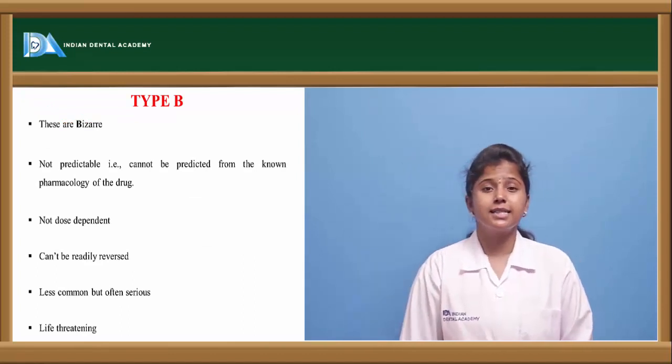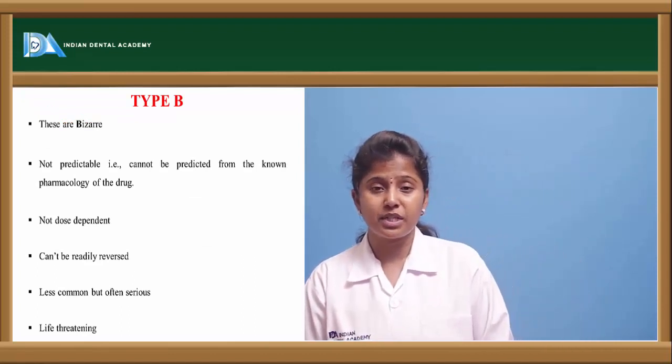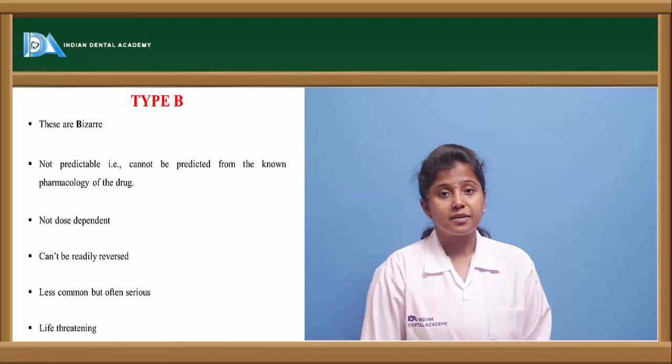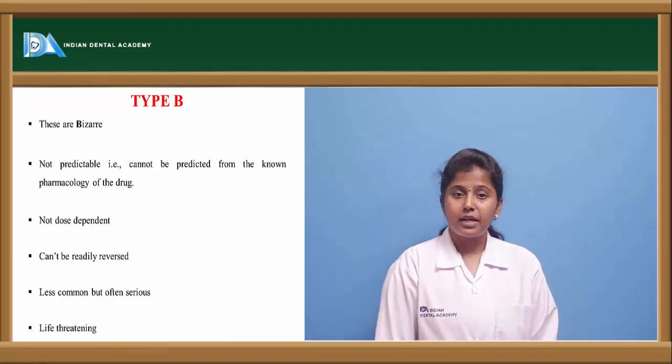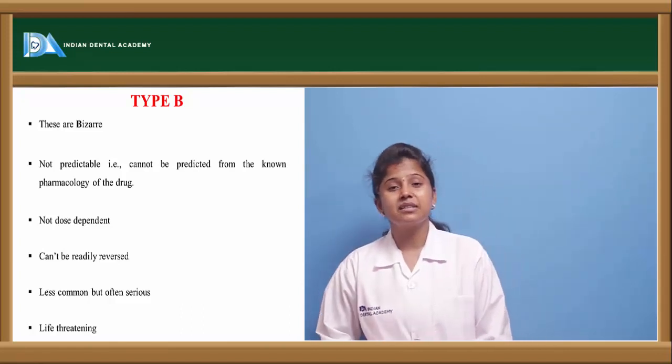Now let us see the other type, that is type B adverse drug reactions, and these are bizarre. Bizarre in the sense they cannot be predicted, and that may be severe.